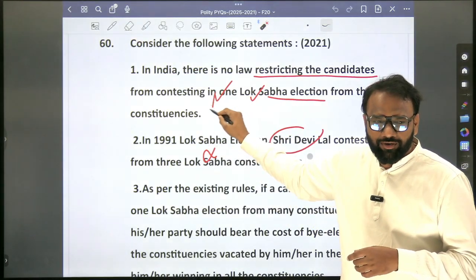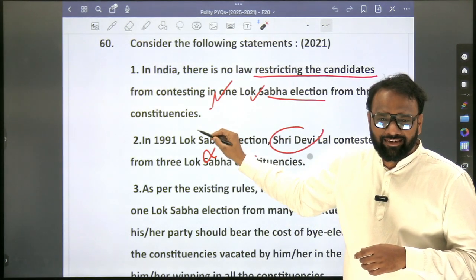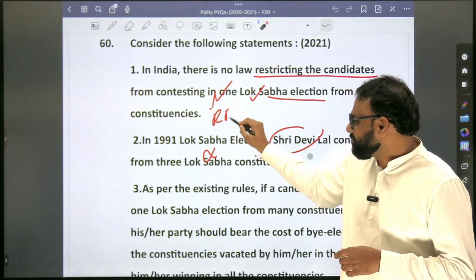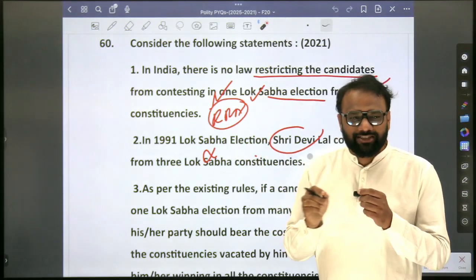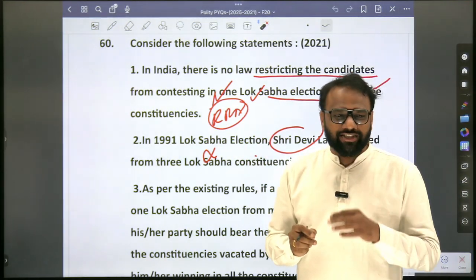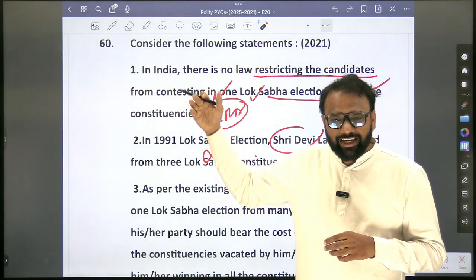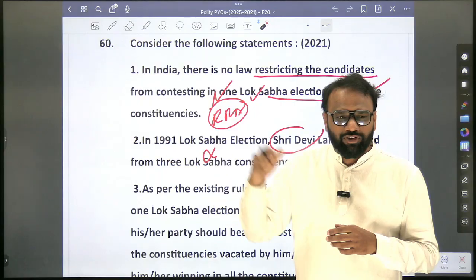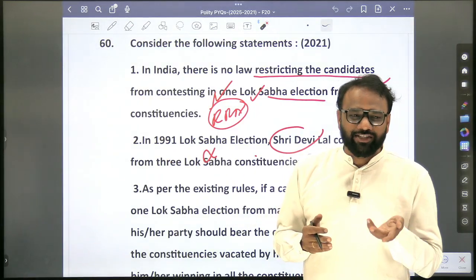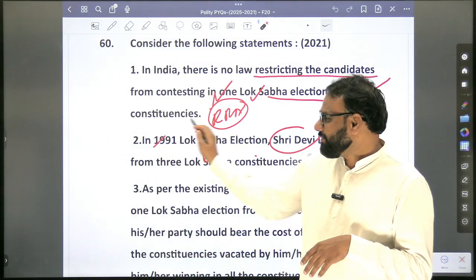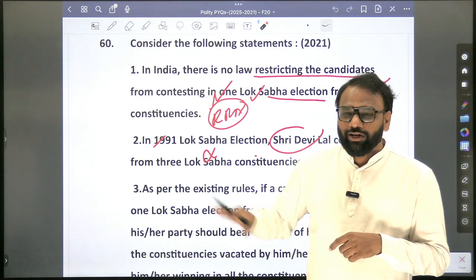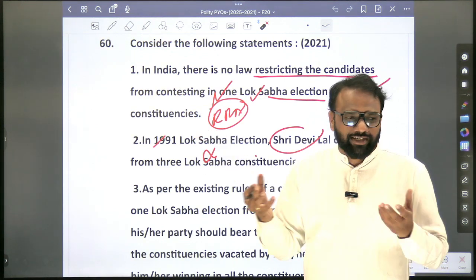Which is the law? The RP Act, Representation of People Act. It says that a person can contest from a maximum of 2 constituencies and not more than that. But this law was brought in 1995 or somewhere afterwards. So before that there were people who contested from multiple constituencies, and one such example is what? Now for this content, from where do we extract it?